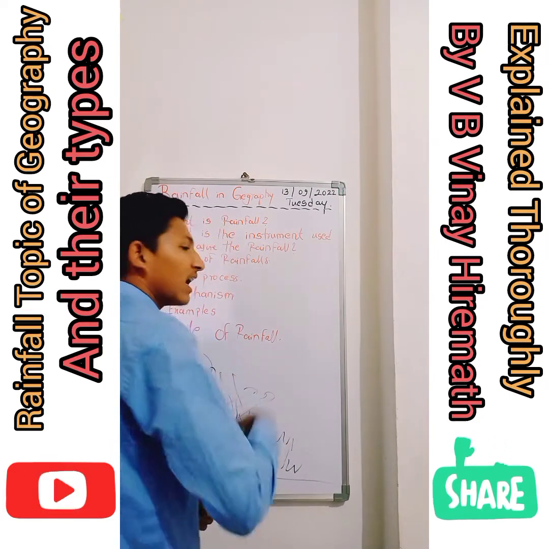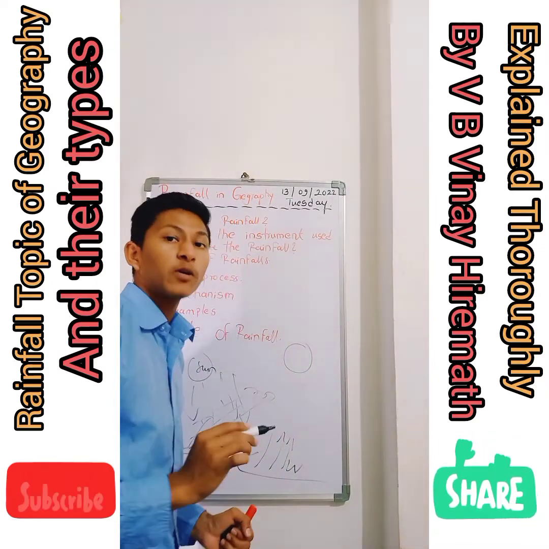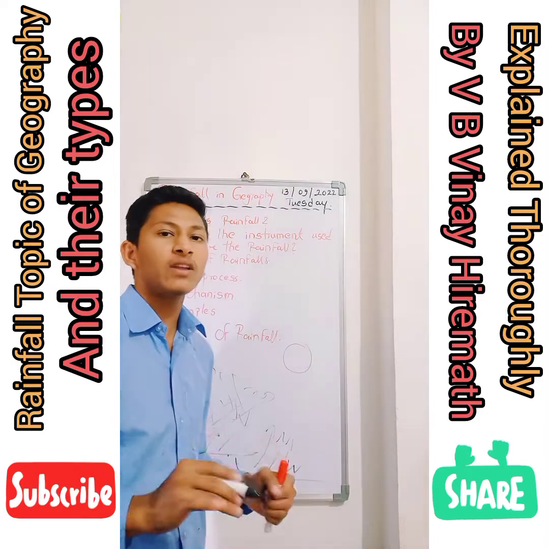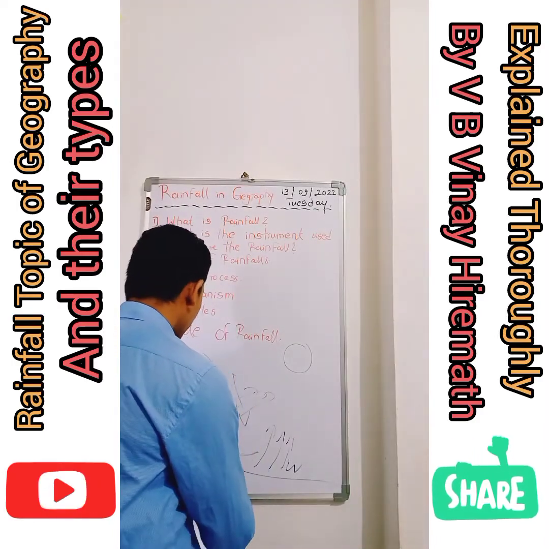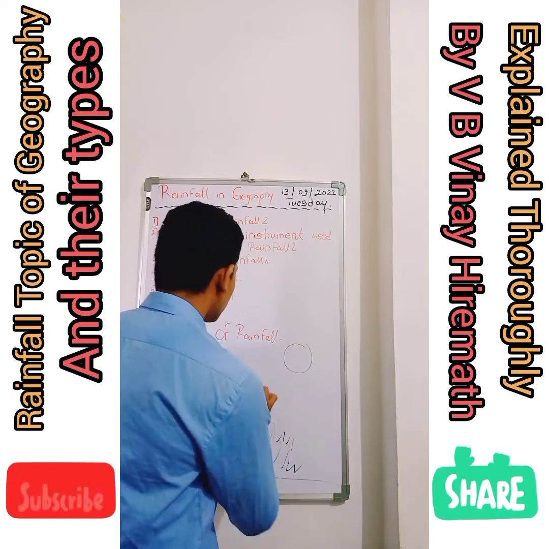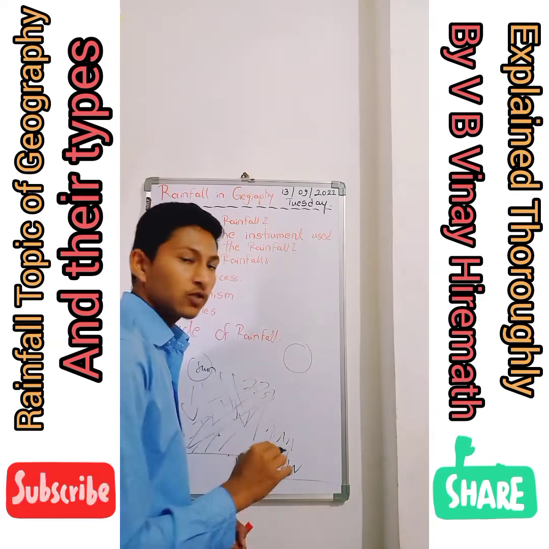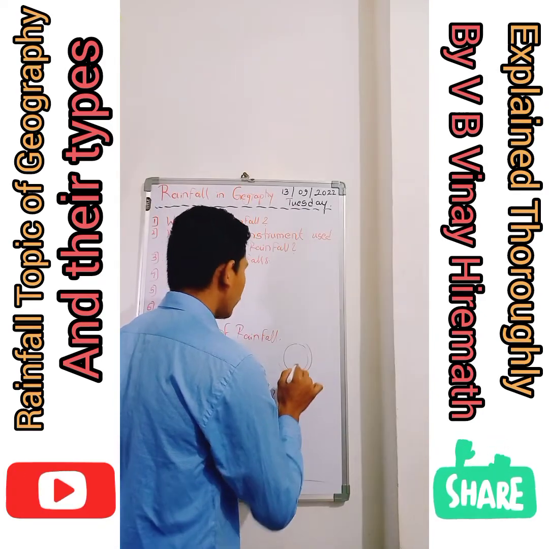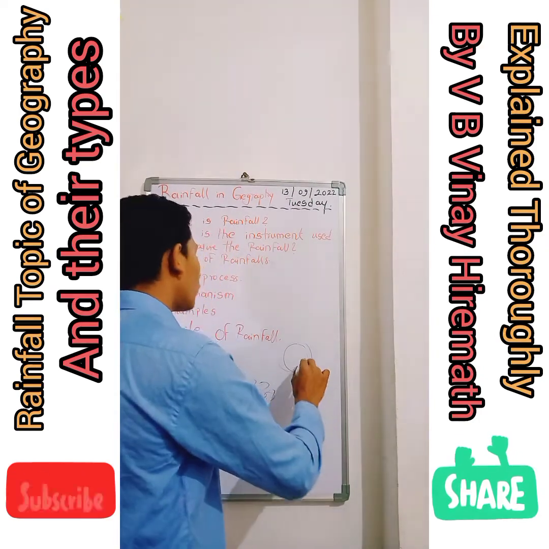Those air masses rush towards the troposphere, which is comparatively the cooler region. So these warm air masses rush towards the cool air masses situated in the troposphere.